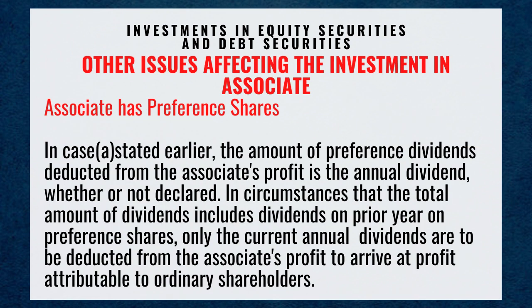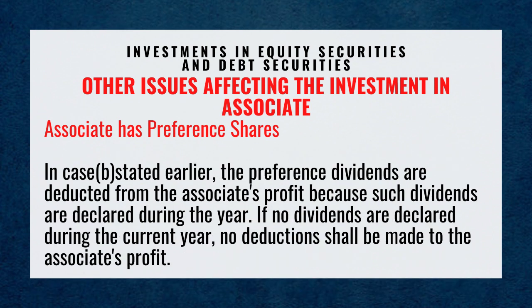In case A, the amount of preference dividends deducted from the associate's profit is the annual dividend, whether or not declared. In circumstances that the total amount of dividends includes dividends on prior year preference shares, only the current annual dividends are to be deducted from the associate's profit to arrive at profit attributable to ordinary shareholders.